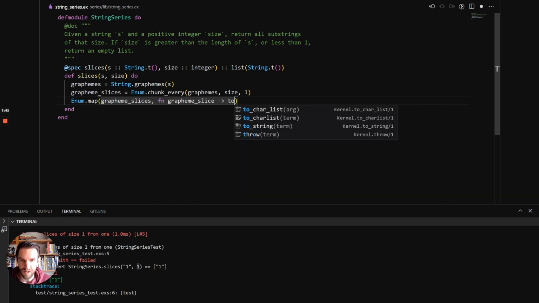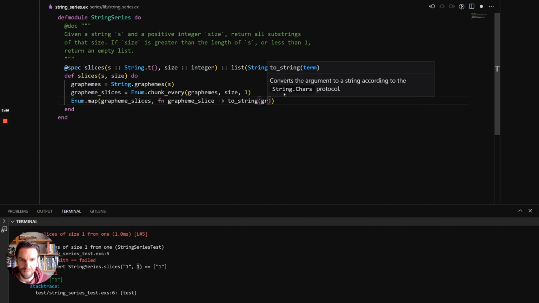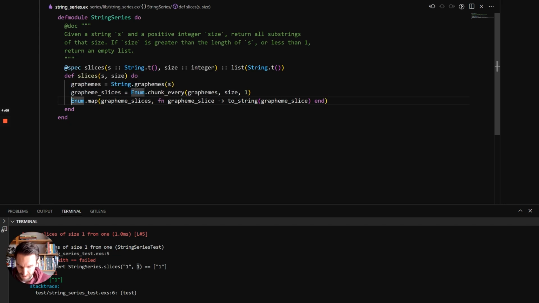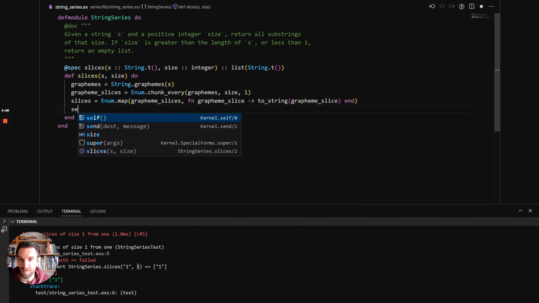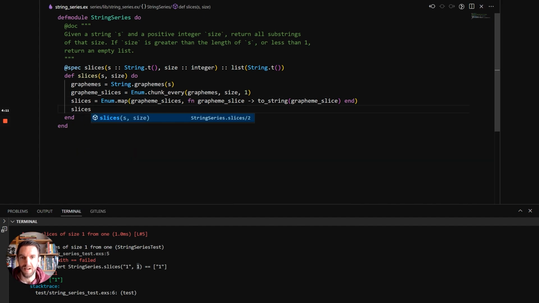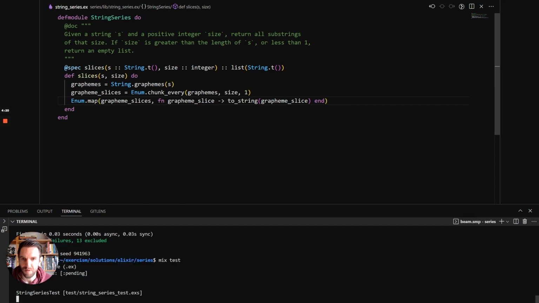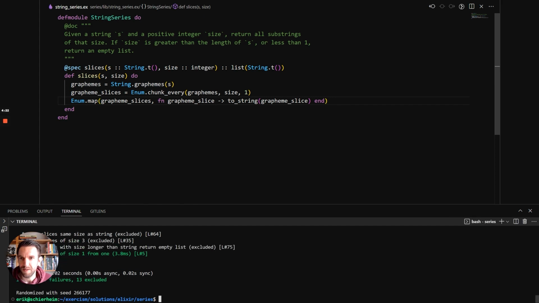And it turns out we can use List.to_string on the grapheme slice, and then end it, and this should be the slices. So we can return this and see if this actually does anything. Okay, so that's good. This works, so we can skip this intermediate variable, and this is all very nice.